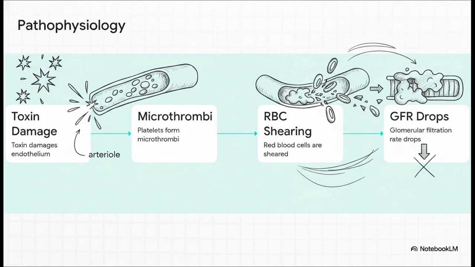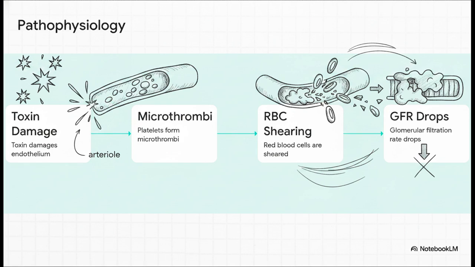Okay, domino 1. The E. coli toxin enters the bloodstream and specifically targets and damages the endothelial lining of the small glomerular arterioles in the kidney. Domino 2. In response to this injury, the endothelium gets swollen and platelets aggregate, forming microthrombi, basically tiny blood clots that partially occlude these tiny vessels.